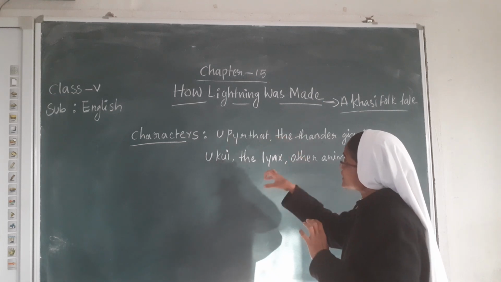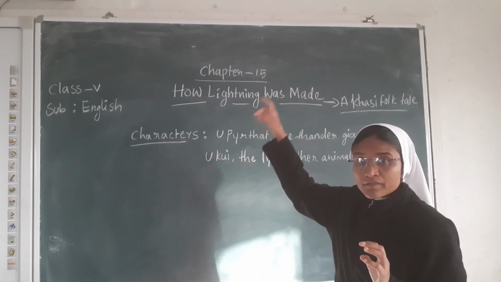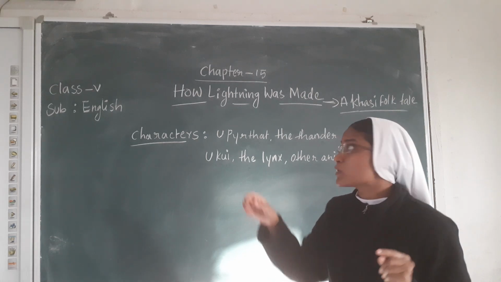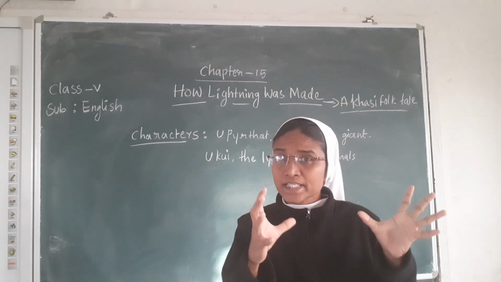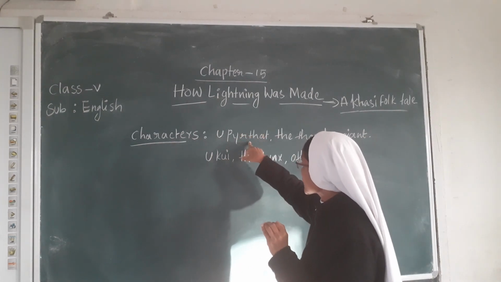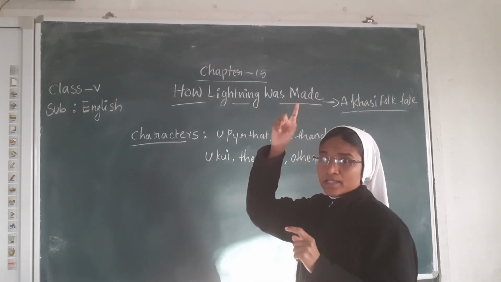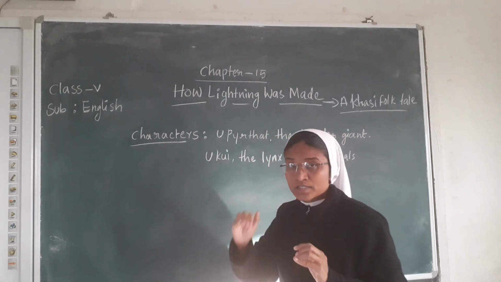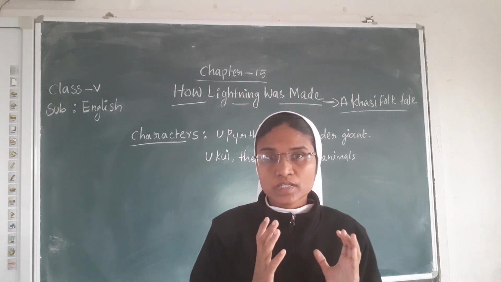So now the lightning and thunder come because of the anger of the Python. He went to the sky and made the sound with the sword and the drum, which we call lightning or thunder. When the rainy season comes, there is lightning and thunder, because of the anger of the Python, who was playing the drum and sword in the sky. So the Khasi folk tales say that because of this anger, he made lightning and thunder.